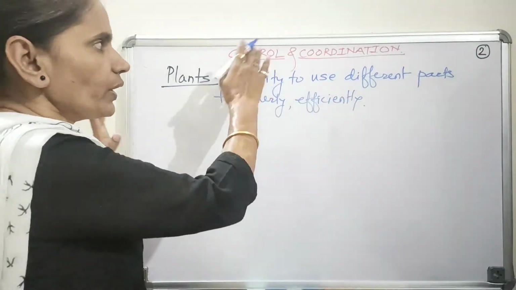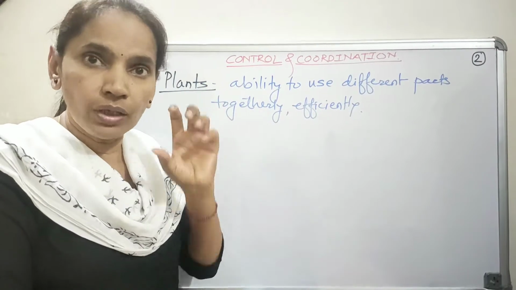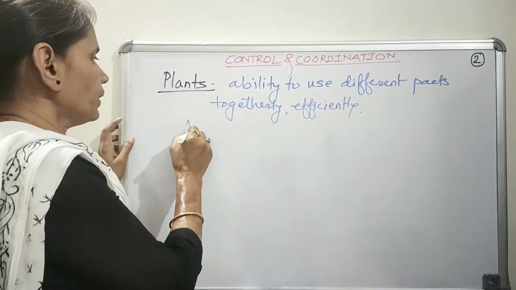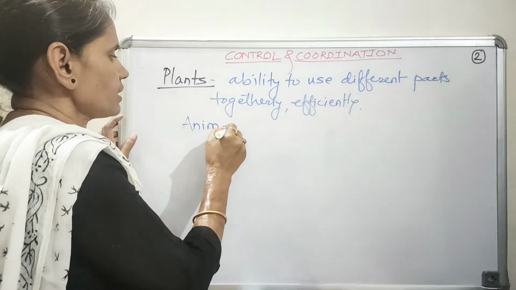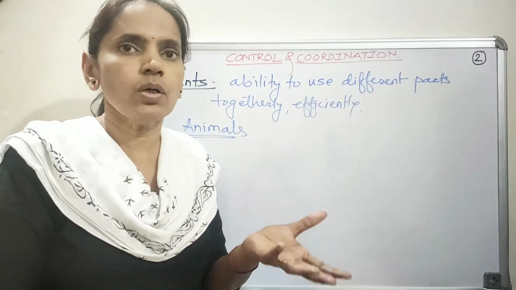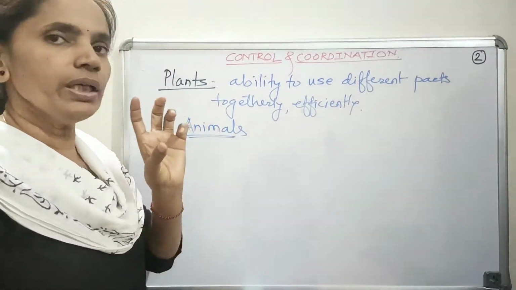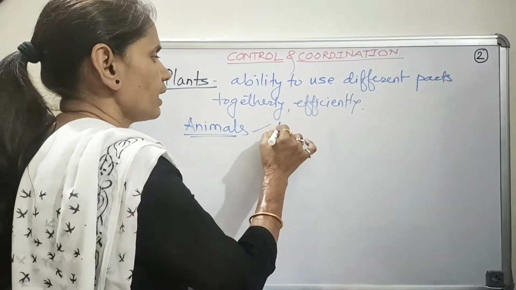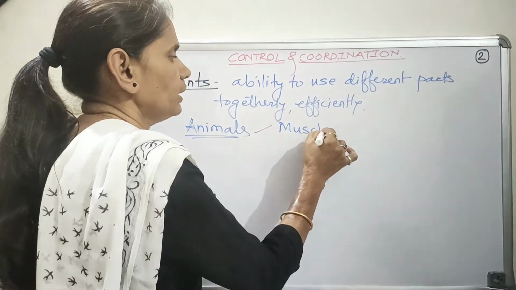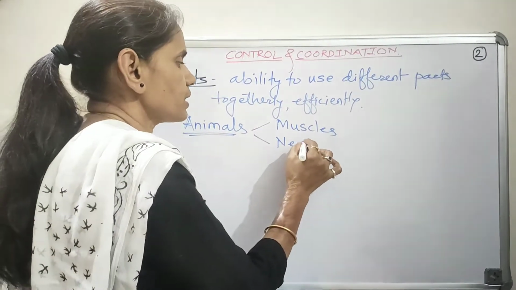Now, we have already discussed the control and coordination in animals. We know that in case of animals, there are two major factors that make the activities of the animal coordinated or controlled. Those two factors are, one, the muscle tissue or the muscles, and the second most important is the nervous system.